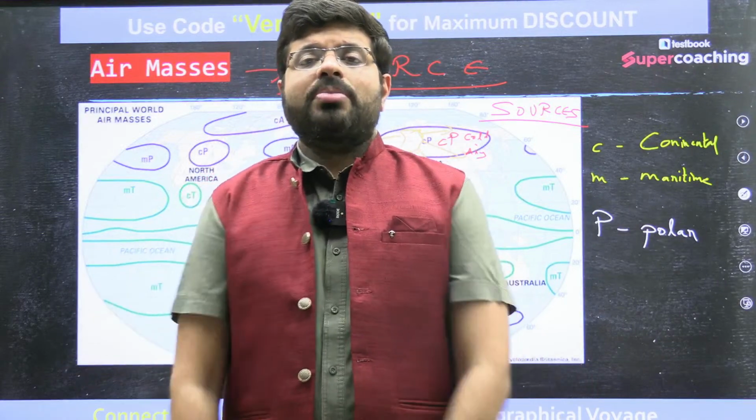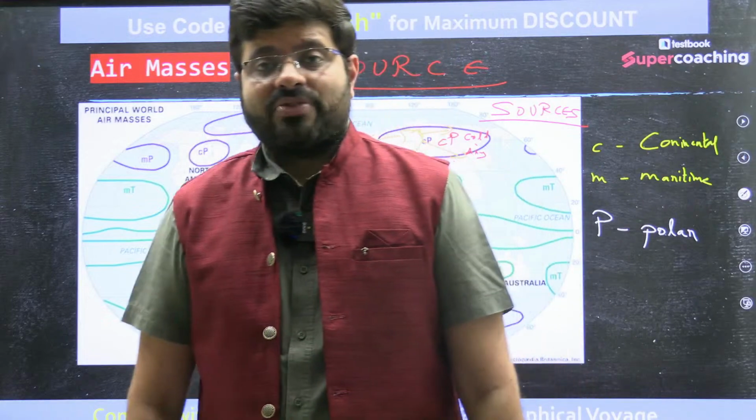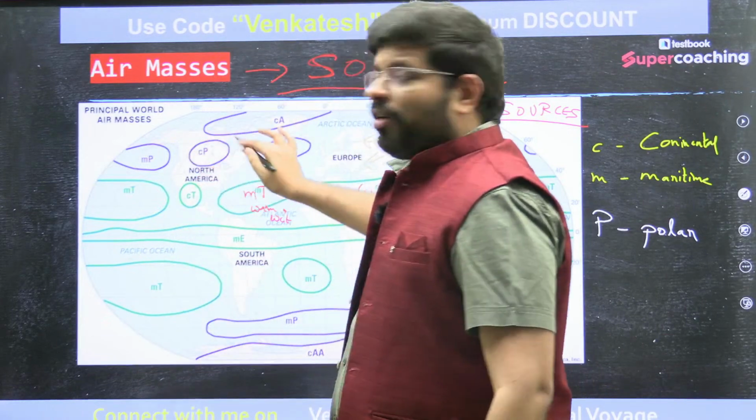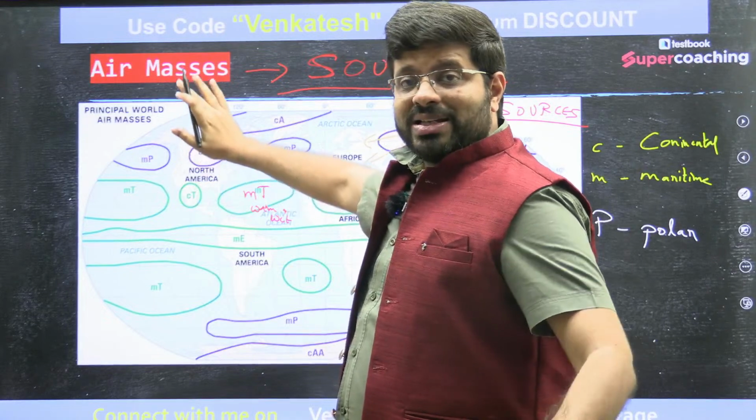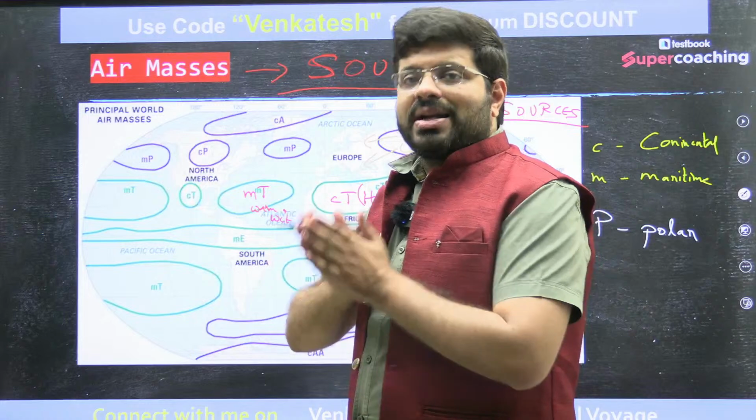They start moving because of various pressure differences. They start moving because of various differences of atmosphere. If this is a large uniformity of cold air, definitely it is high pressure. This area should be relatively low. To compensate for it, it starts moving.